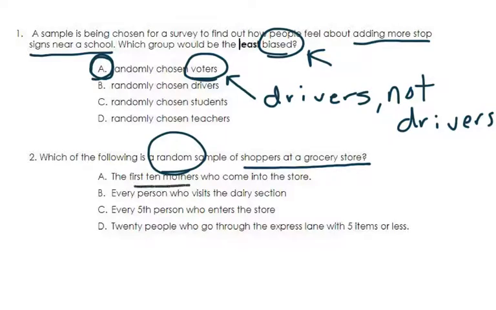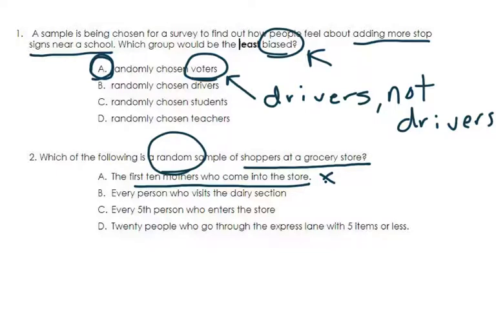So the first 10 mothers who come into the store, they're definitely going to have opinions about things because they have kids. So that's not very random. That's looking for a particular type of person. The second one, every person who visits the dairy section, and that could be biased because there might be some people that are not in the dairy section.